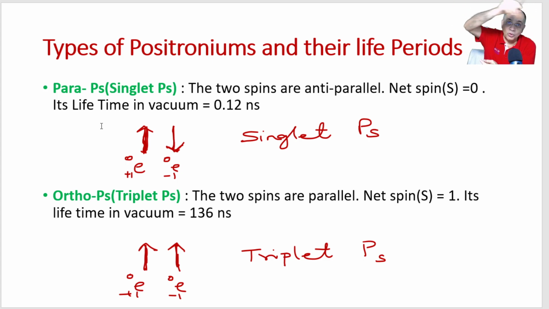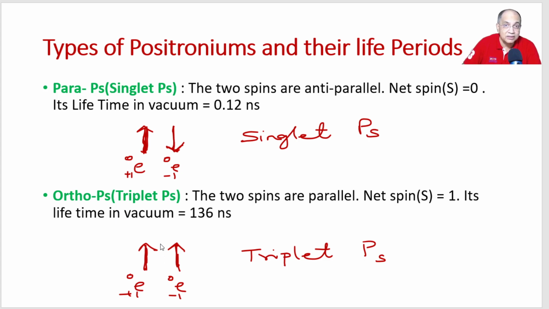One is following the other, but I am talking about the spin. If one spins clockwise, the other spins anti-clockwise. So that kind of positronium atom is called para positronium or singlet positronium. And its lifetime is very, very less, 0.12 nanosecond.